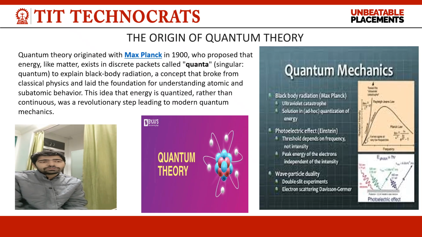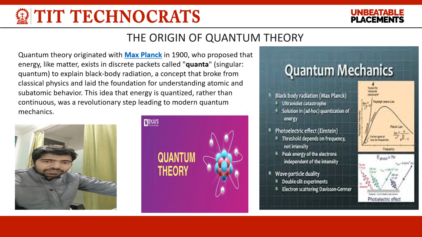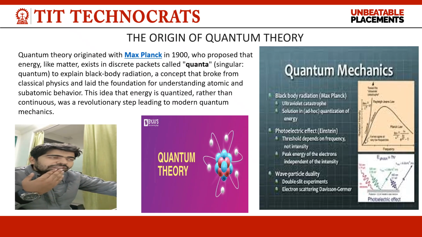If you see, it largely comes from classical concepts. When the classical theory fails, at that time quantum mechanics came into existence.